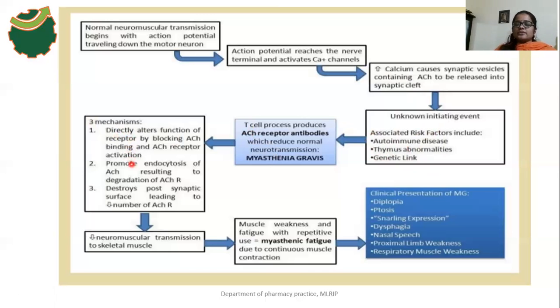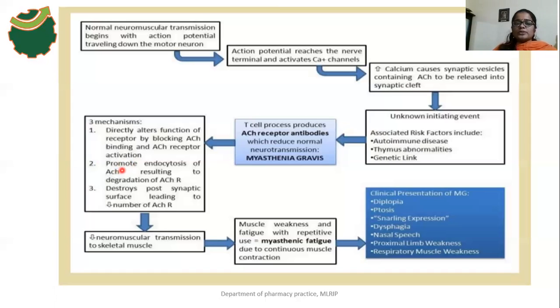There is no binding, which means there is no acetylcholine action on the muscles. The second is that they promote endocytosis of acetylcholine receptors. What is endocytosis? Endocytosis means movement of substances from outside to inside.